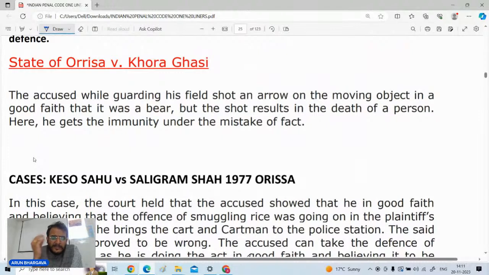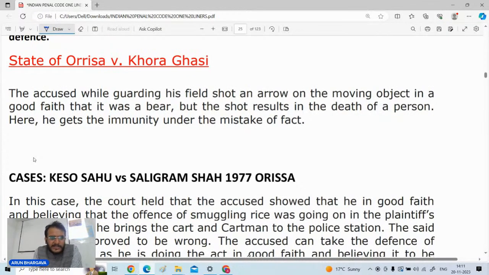The person was in a field, he found that there was some animal in the field, and he thought this animal would destroy the field. He shot an arrow at the particular object, but it ultimately resulted in the death of a person. The person claimed he was justified in doing this, and the court granted him the benefit of Section 79.